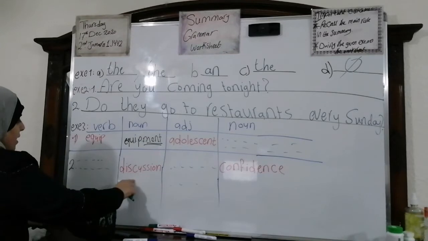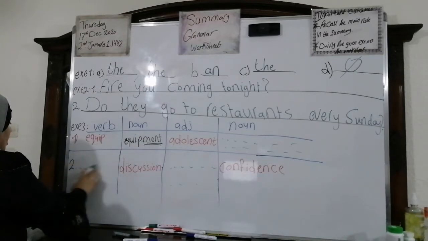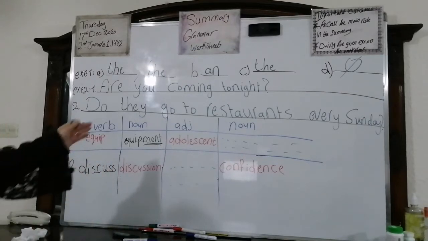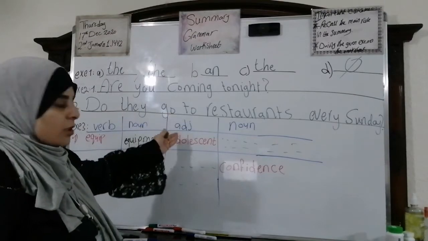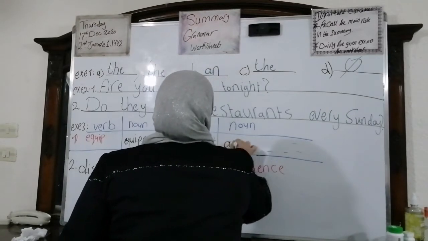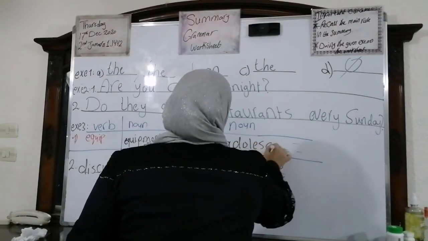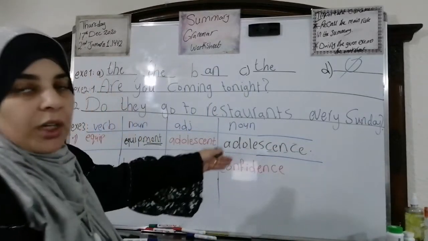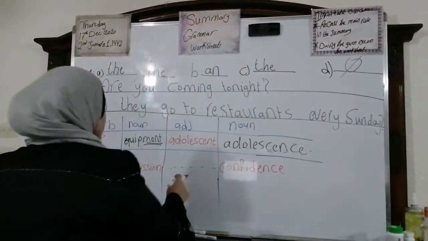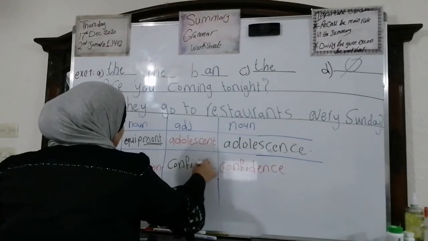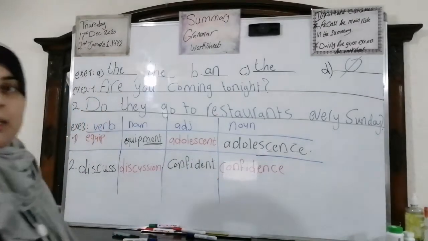We have discussion is the noun. I'm going to write the verb. So we're going to write discuss. Let's move to adolescent. This is the adjective, we're going to give the noun. So we say adolescence. Deal? Now we have the noun confidence. We're going to write the adjective of it. Confident. Deal?